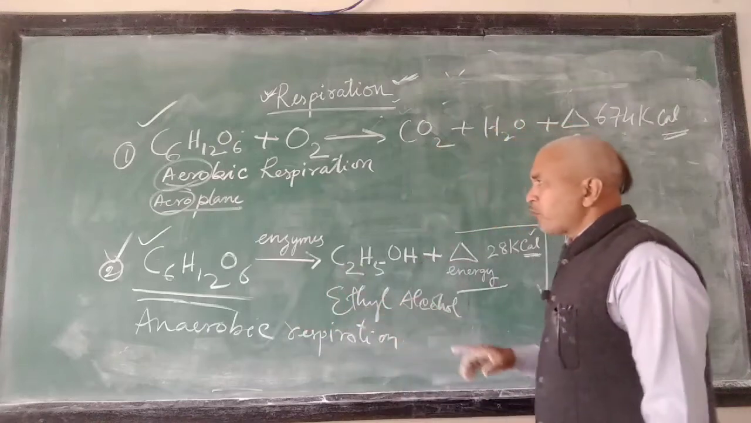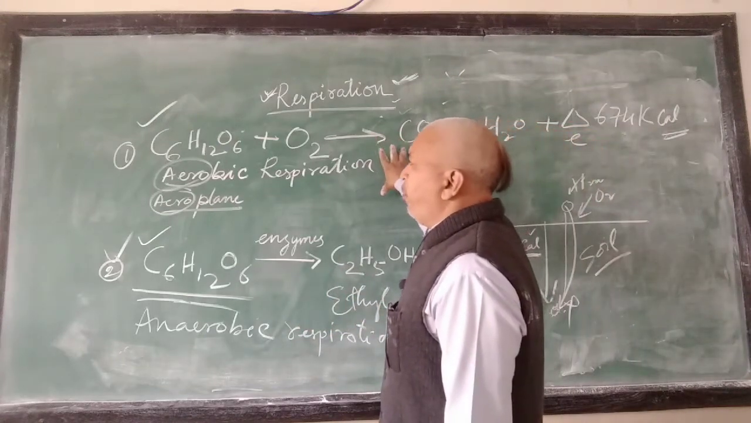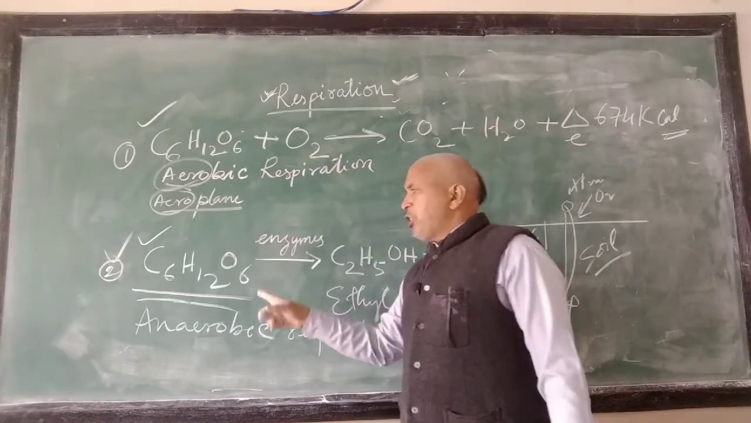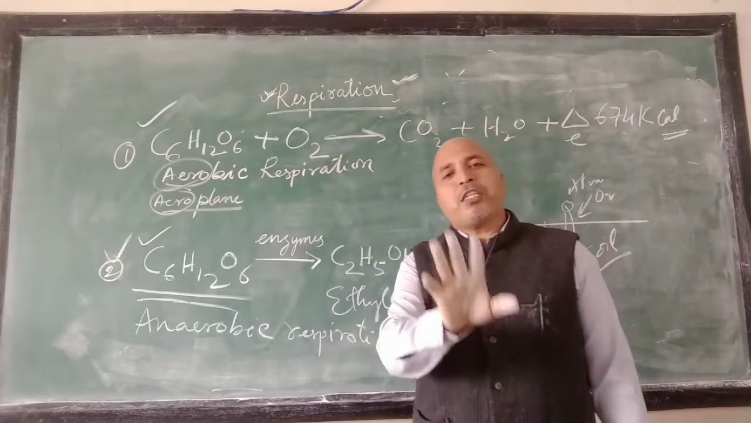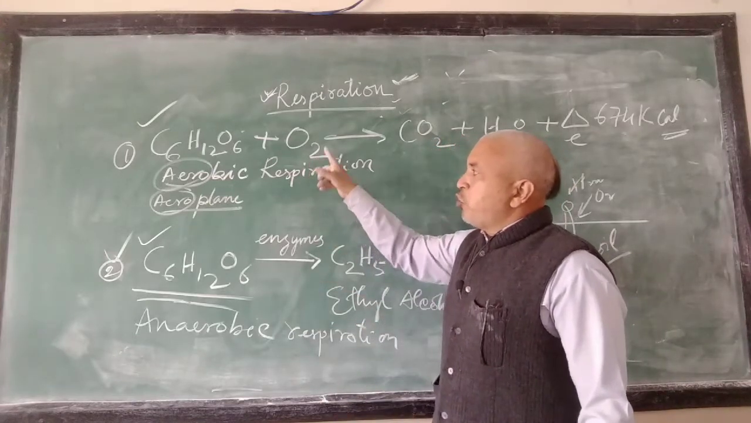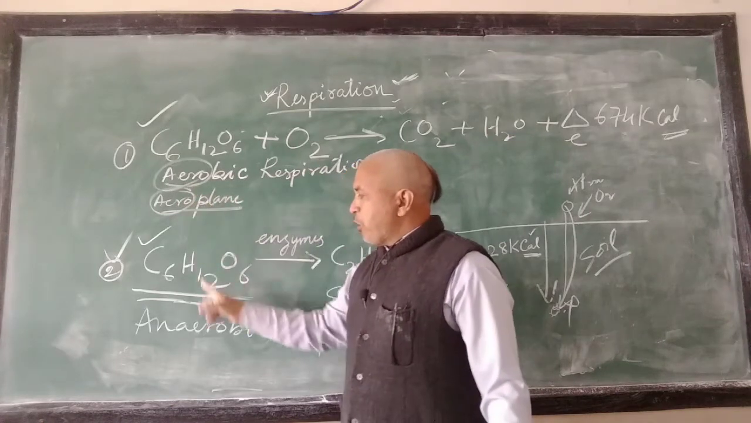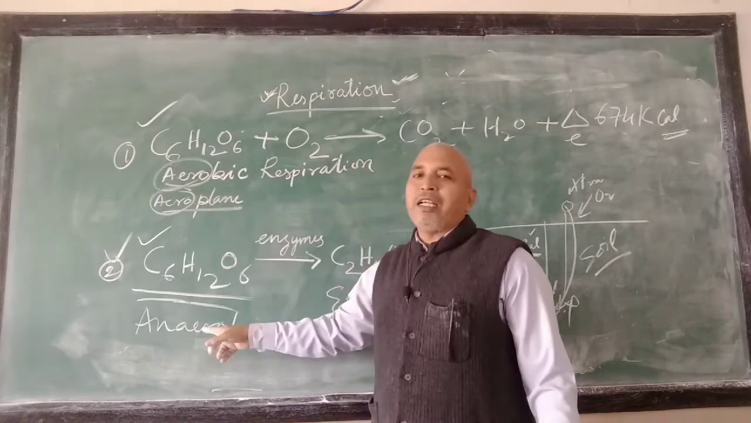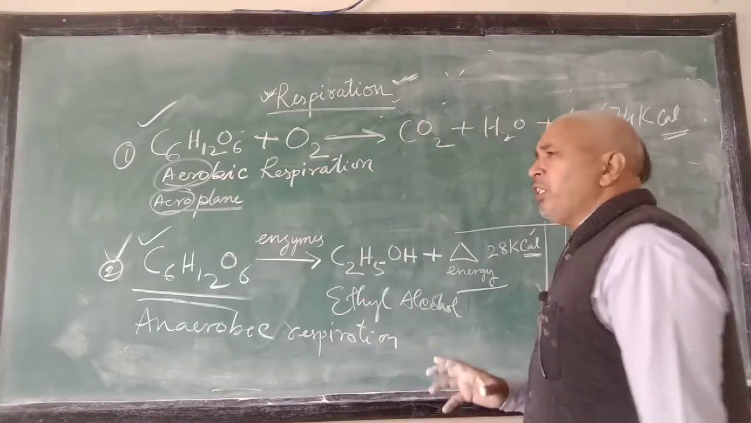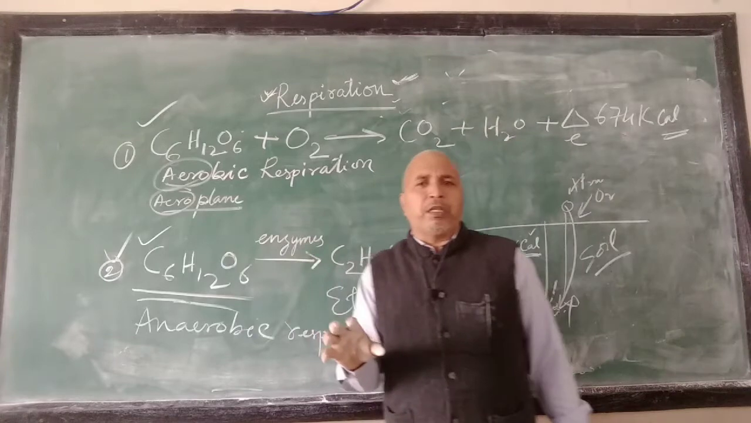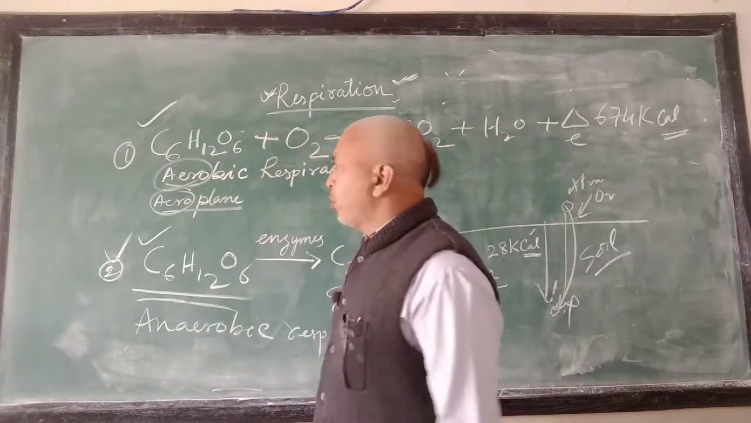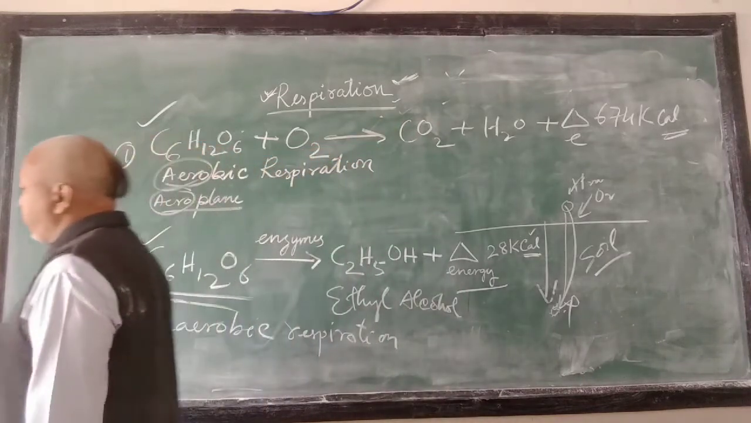Never write that aerobic respiration takes place in the presence of oxygen and anaerobic respiration takes place in the absence of oxygen. This is completely wrong. How to write? This takes place in presence of air and this takes place in absence of air. Air is different, oxygen is different. Oxygen is a component, a part of air, right? So, remember this, I have stressed on this aspect because sometimes you get confused.